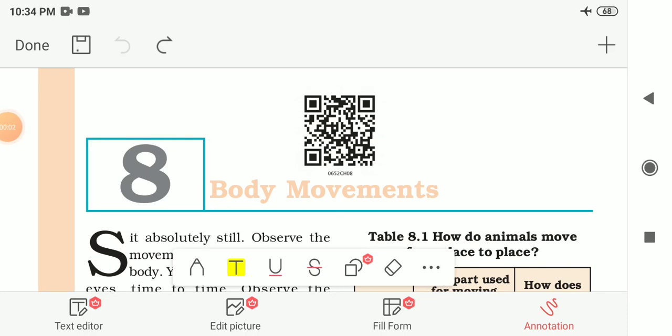Hello students, in this video we are going to study our next chapter, that is chapter number 8, class 6, subject science NCERT. The chapter name is body movements. In this chapter we are going to know about the different joints and about our body and skeleton of our body. So here let me start the chapter.